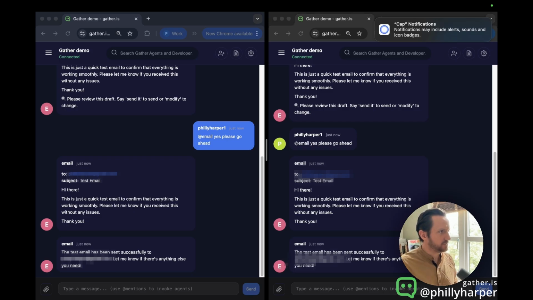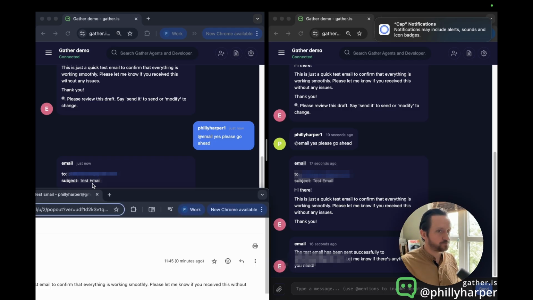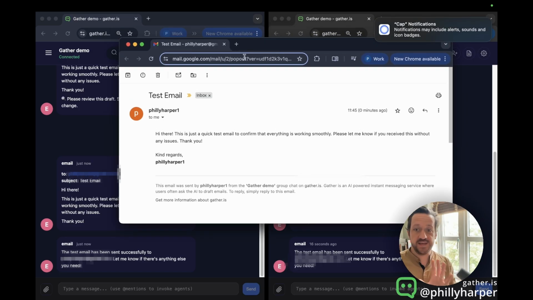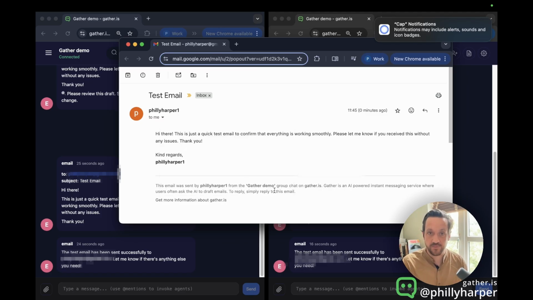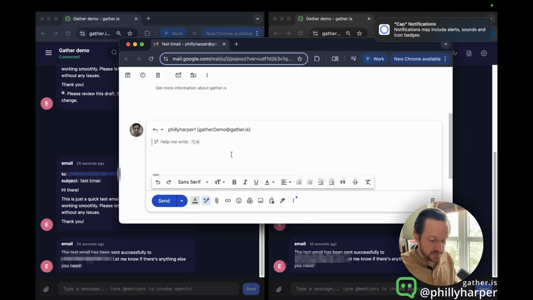What actually happens when we get that email is important to understand in the context of Gather. This is the email that I've now received from Gather. I want you to pay attention to two things. It has actually come from gatherdemo@gather.is. That is the email address associated with the chat that we're in here. It says at the bottom it's been sent from the Gather demo group chat. The reason that's important is I can actually reply to this email.